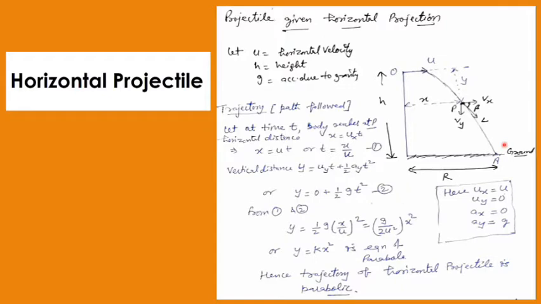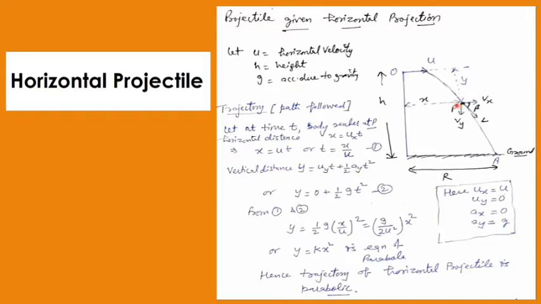Trajectory means the path followed by the projectile. I want to derive the expression for the trajectory, and I want to see whether it is a parabola or not. At any time small t, I am reaching point P here, and the coordinates of position P I am taking as x and y. If I draw the perpendiculars like this, then the distance along the x-axis is taken as small x, and the distance along the y-axis is taken as small y.